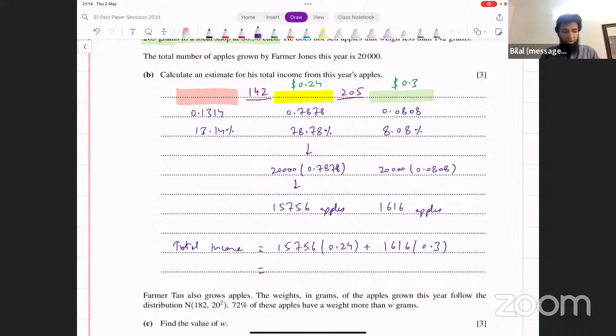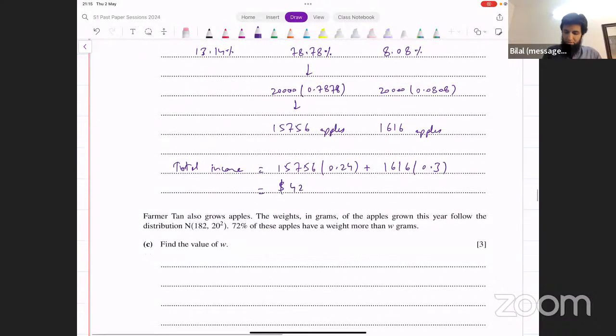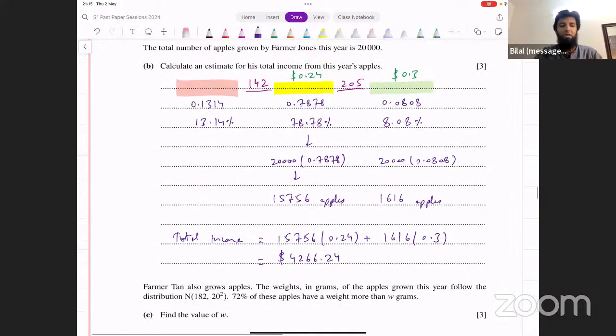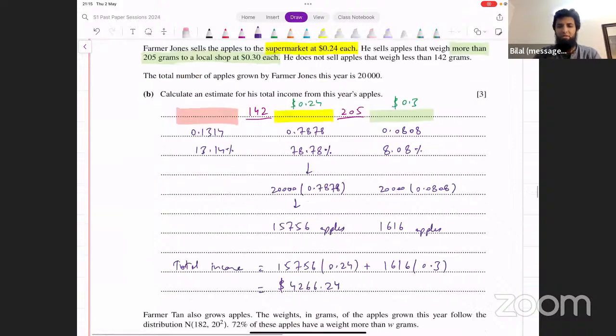Okay, this is giving me $4,266.24. This is the estimate of the income that he would generate. Now, I've shown a lot of working here because I'm explaining this, but you can also skip some of this, and that's okay.